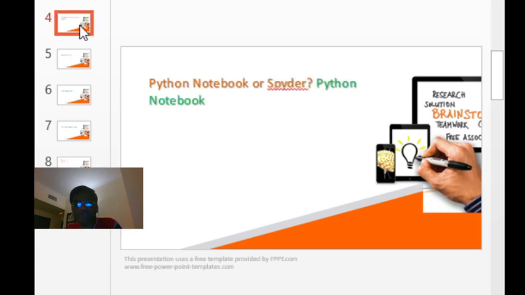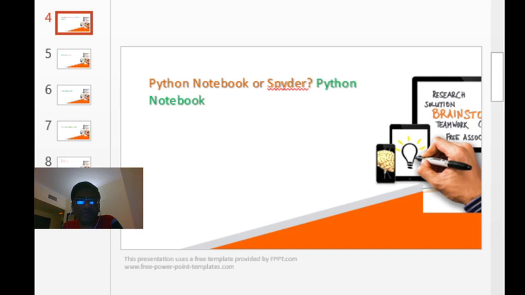Now our next topic is what software we will use for this. There are different softwares, not a single one, like Python notebook, Spyder, and others. But from my experience, most people use either Python notebook or Spyder. Initially, for developing any software, Python notebook is very good and very easy to learn. That is the reason we are also using Python notebook here.